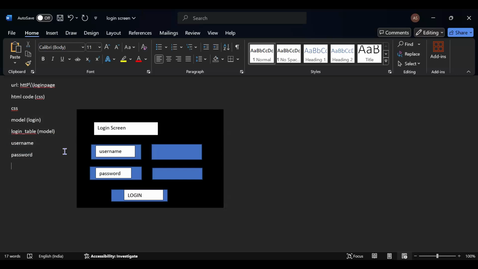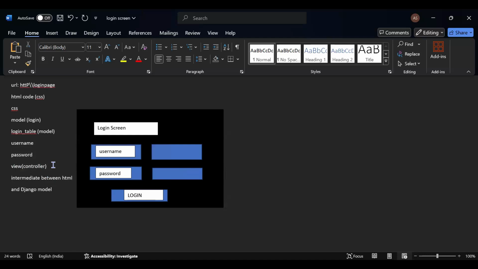Now, whatever username and password I'm entering here, it should do the authentication. That authentication I will do through the view. That is called the controller of the Django framework. So this acts as an intermediate between the HTML page and the Django model. So whatever username and password I'm entering, that will get authenticated using the view.